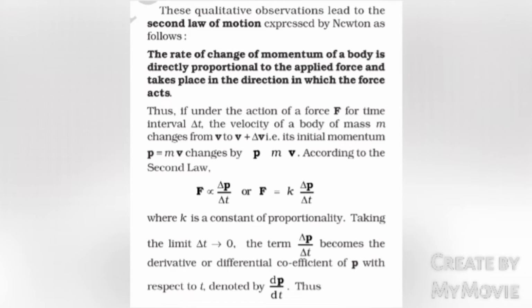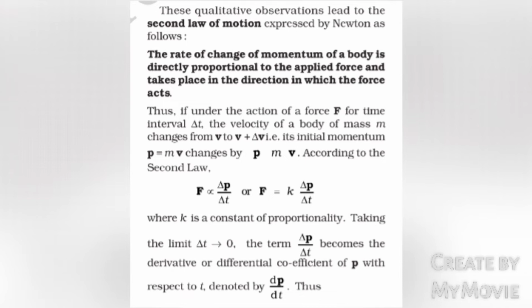Thus, if under the action of a force F for time interval delta t, the velocity of a body of mass m changes from v to v plus delta v, that is, its initial momentum p equals mv changes by delta p equals m into delta v. According to the second law, force is directly proportional to delta p by delta t, or F equals k into delta p by delta t, where k is a constant of proportionality.